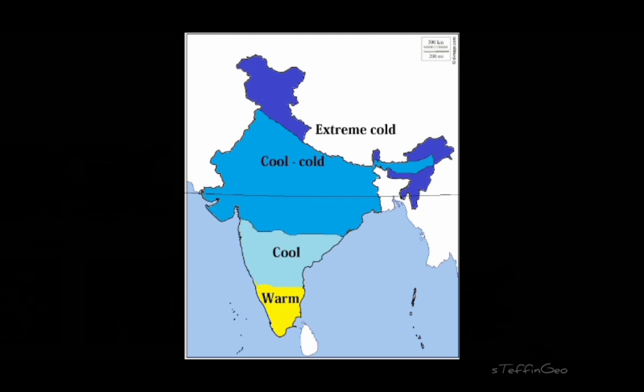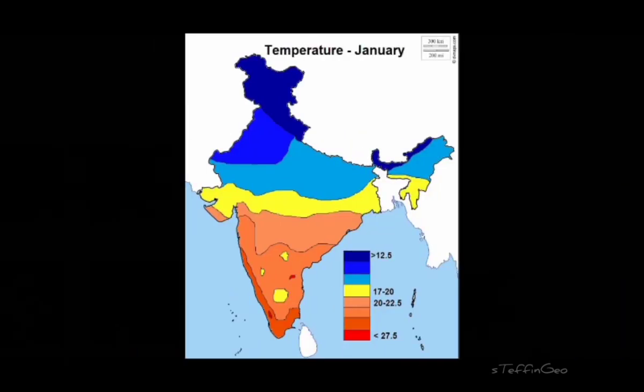North India, or the areas in the northern part of the country, from somewhere in the middle, temperature remains cool to cold, right? Towards the north it will be cold, towards the south it will be cool. Then the central part of southern India, peninsular India, will remain cool, and the southern part of the country will be warm. There won't be much influence of the winter season because it is close to the equator, as well as it has the influence of the oceans. But if you want a clear picture, it's like this. It's a clear cut variation, right?